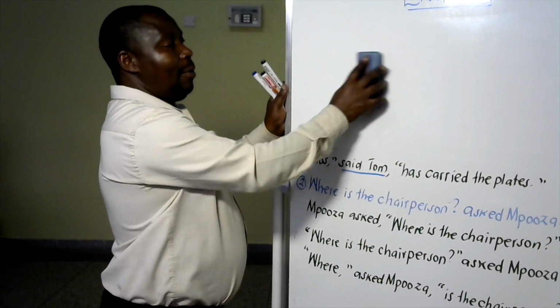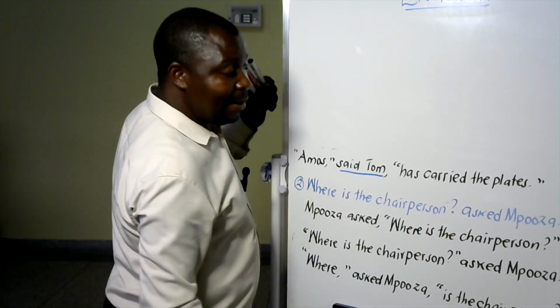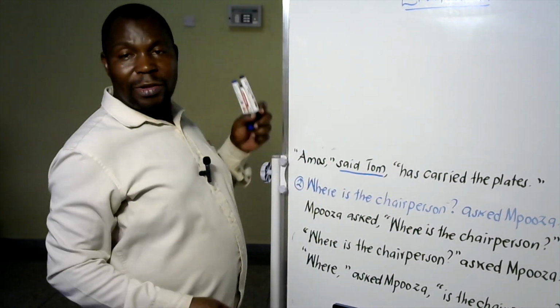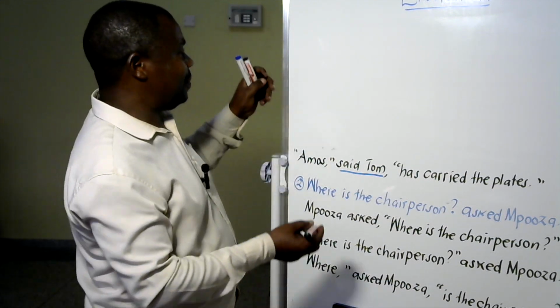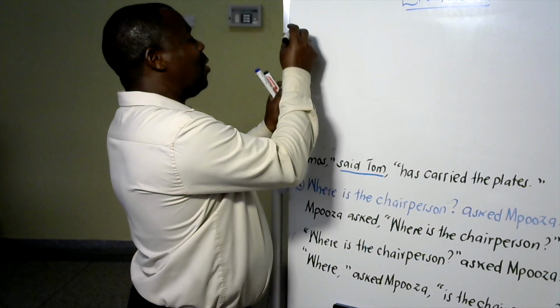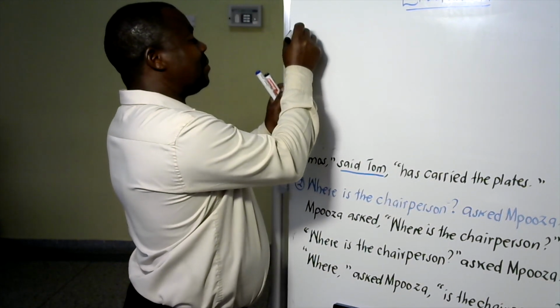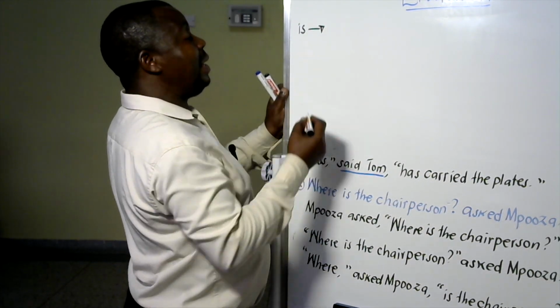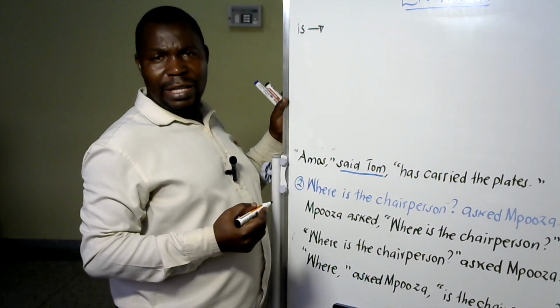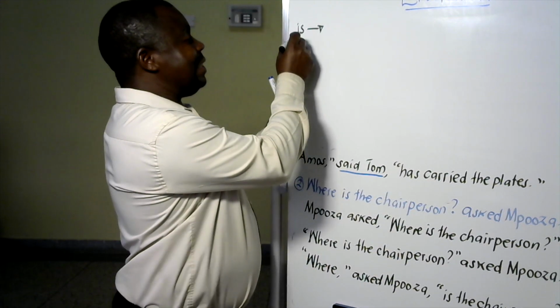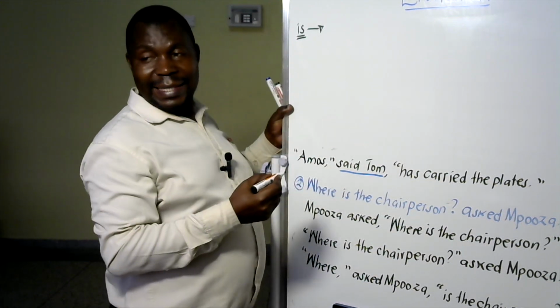Now, we are concluding with some of the words that change from direct to indirect speech, and they are very unique. Let us begin with verbs. We have words like is. Namuri is suffering from measles. Now, this is, we use it in present tense.